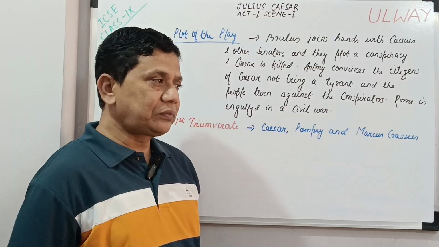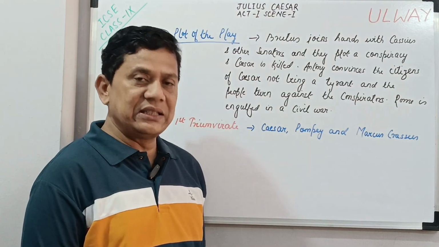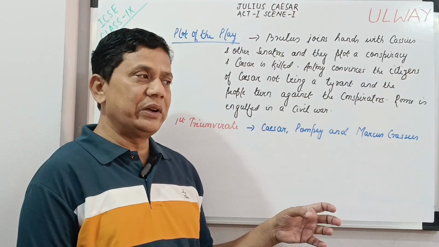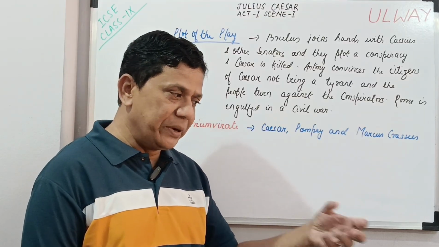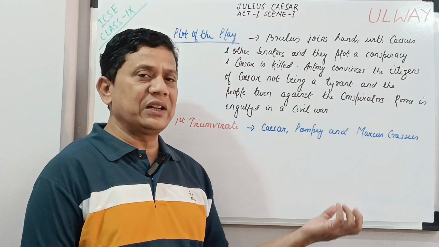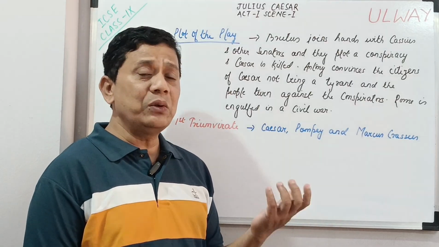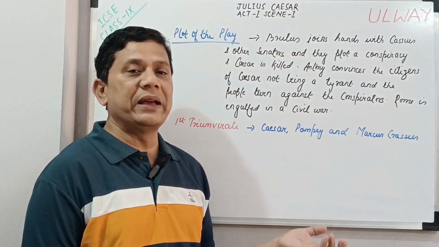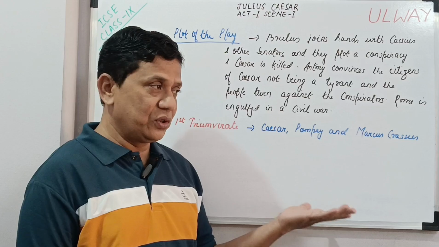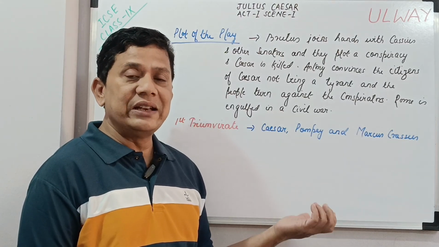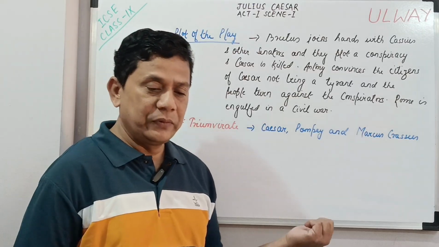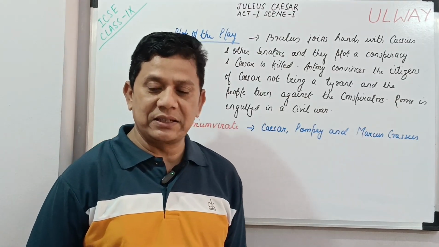Some of the senators now think that earlier there were three people who formed this committee which was ruling Rome. Now the whole power is in the hands of one single man, and he would become a great tyrant, a great dictator. Some notion of that kind they had developed about Julius Caesar, and that is why the resentment against him. Now let's move to the text.